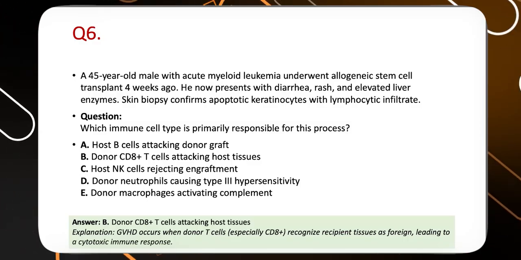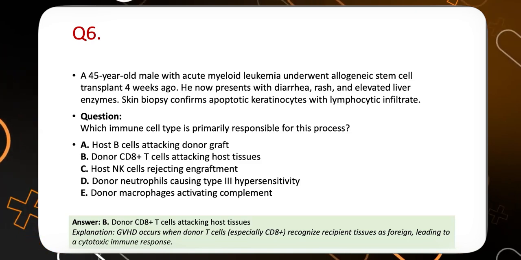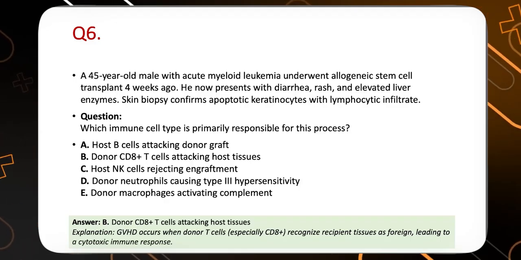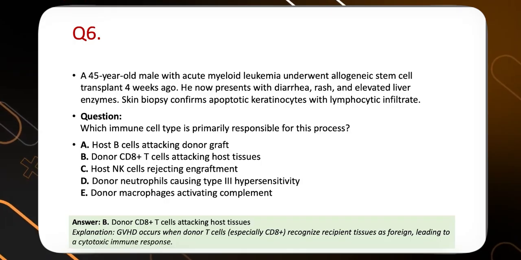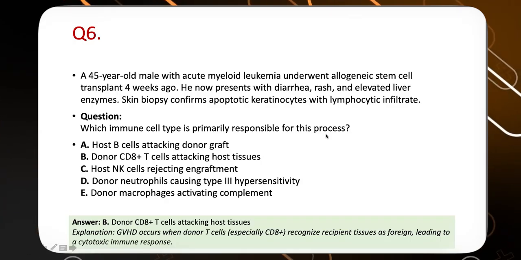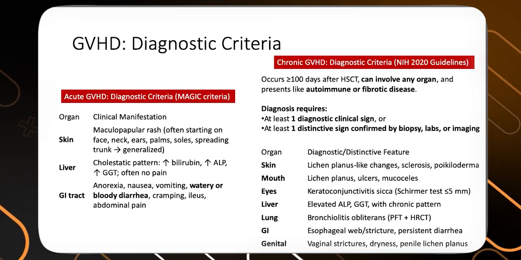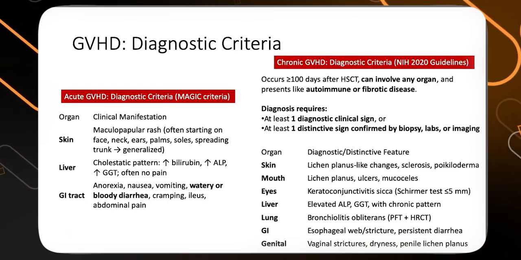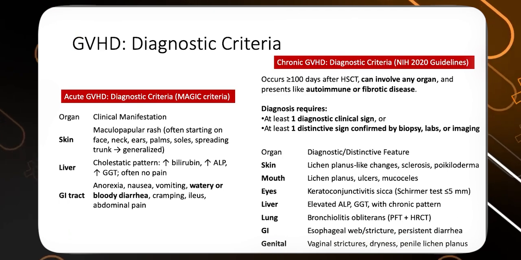So in GVHD, the donor T cells, especially cytotoxic CD8 cells, recognize recipient tissues as foreign, and it causes cytotoxic cell damage all around. It's a systemic complication. Again, we need to know the diagnostic criteria of graft versus host disease. We don't need to remember all these criteria, but it is good to know, especially for acute GVHD, the typical skin, liver, and GI manifestations.